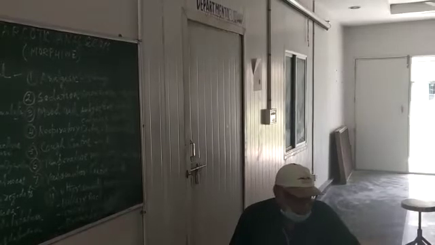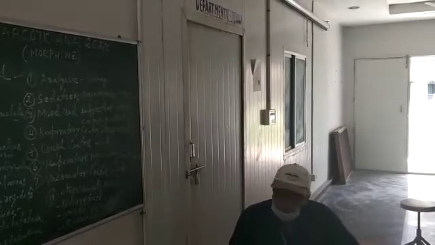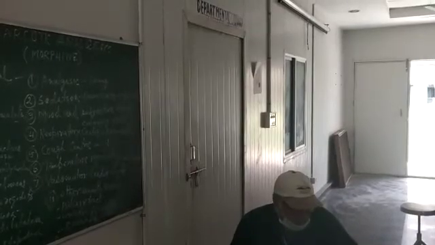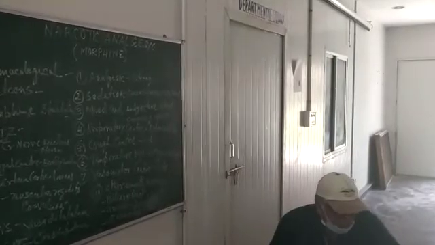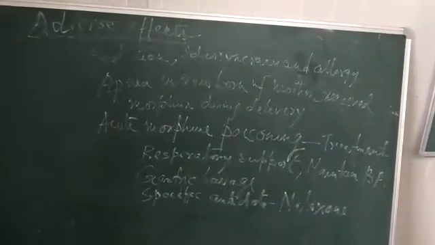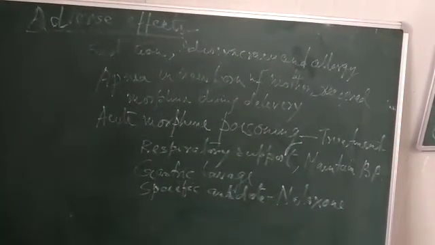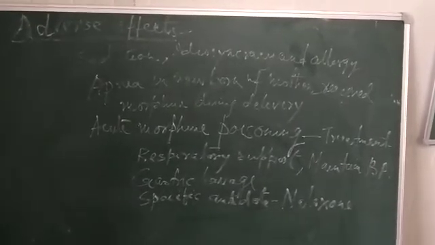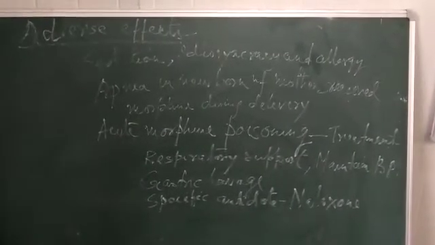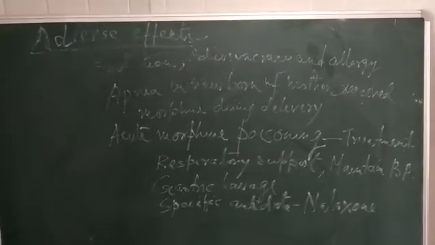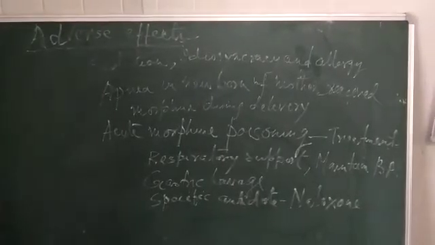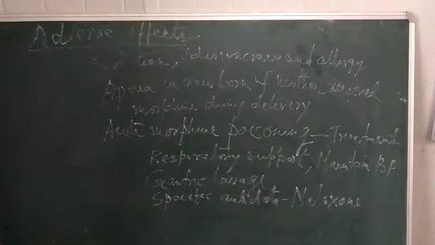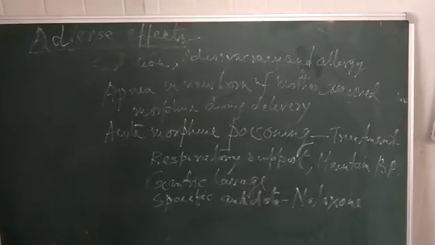The symptoms of morphine poisoning are stupor, coma, flaccidity, shallow and occasional breathing, cyanosis, pinpoint pupil, fall in BP, shock, convulsion, and respiratory failure. So all these signs and symptoms develop during acute morphine poisoning. So we are more concerned with the treatment. How are you going to manage the case of